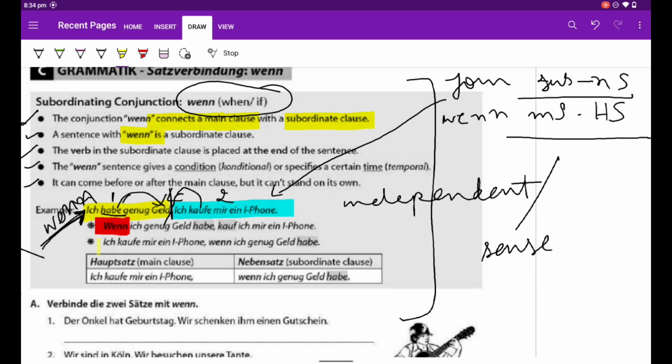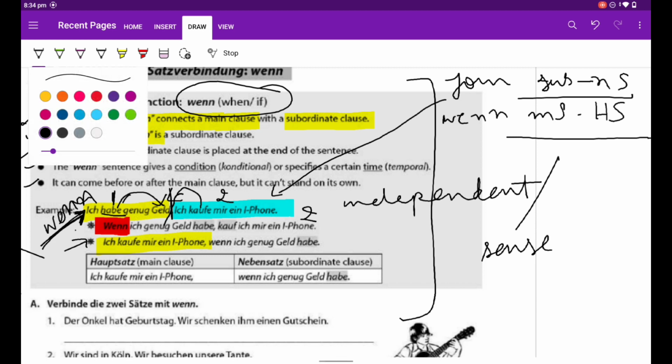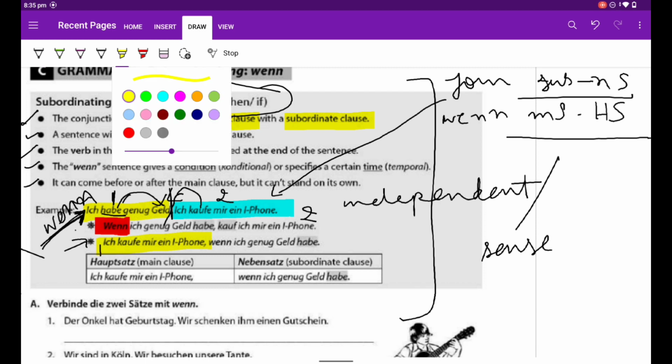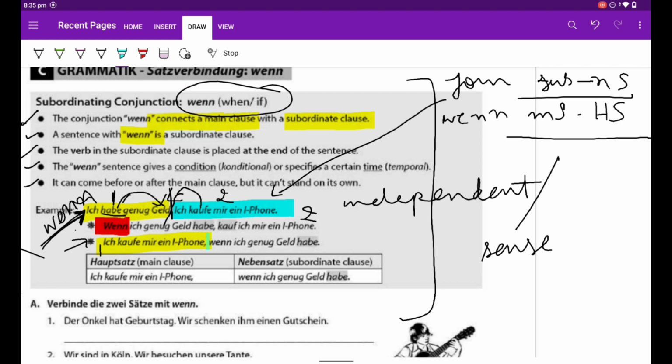Here we see Ich kaufe mir ein iPhone. This is the same sentence. In the first case, we can say Nebensatz is in the first position, Hauptsatz is in the second position. Whereas in the second case, the main sentence is brought in the first position and the Nebensatz is brought in the second position.